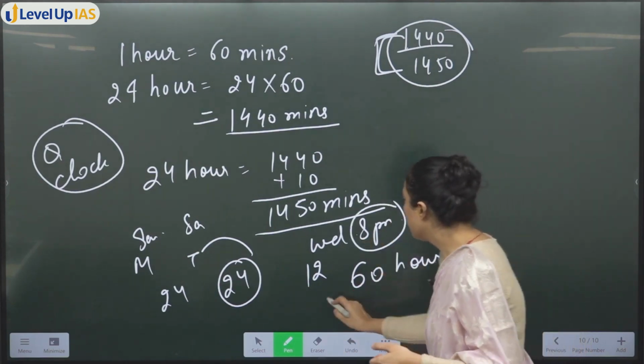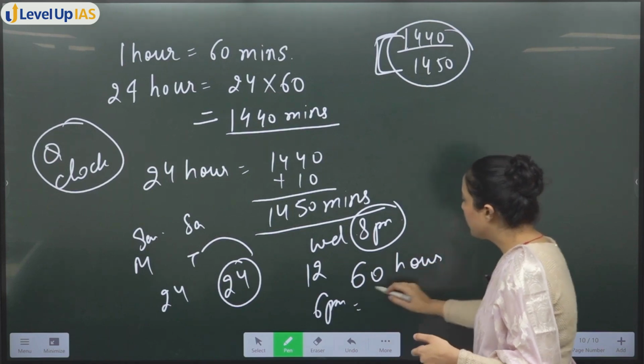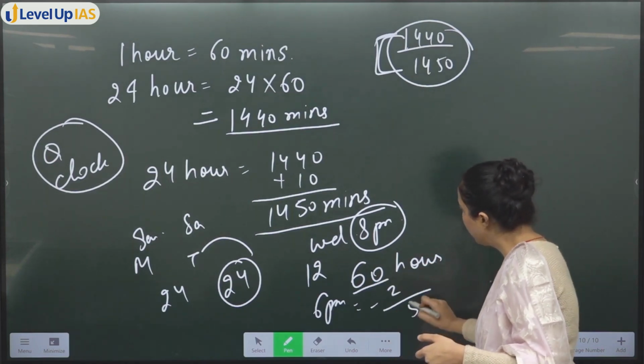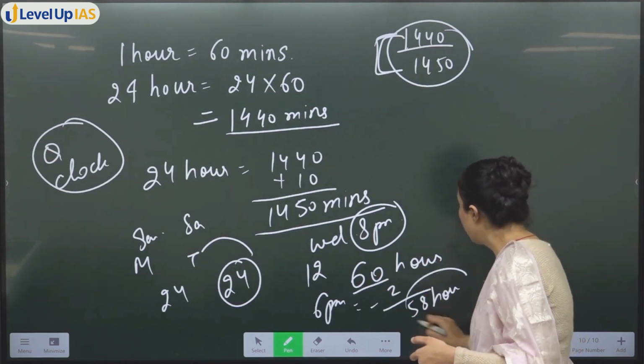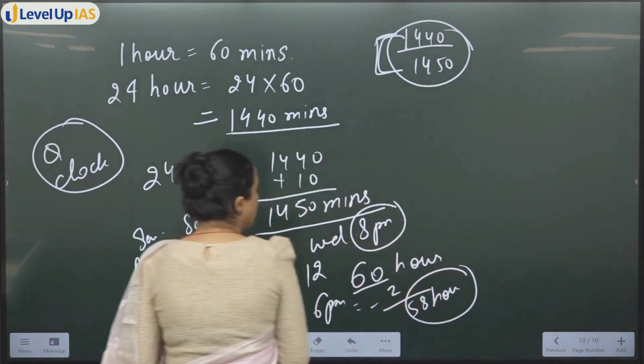It is till Wednesday 6 PM only. That means 60 hours complete नहीं हुए, only 58 hours. ठीक है, 58 hours have been completed.